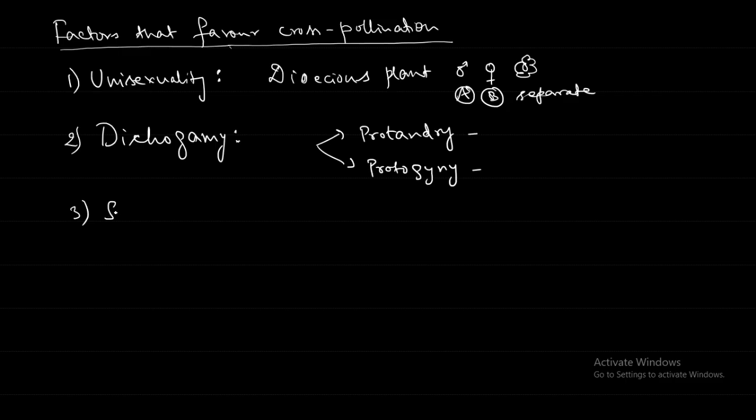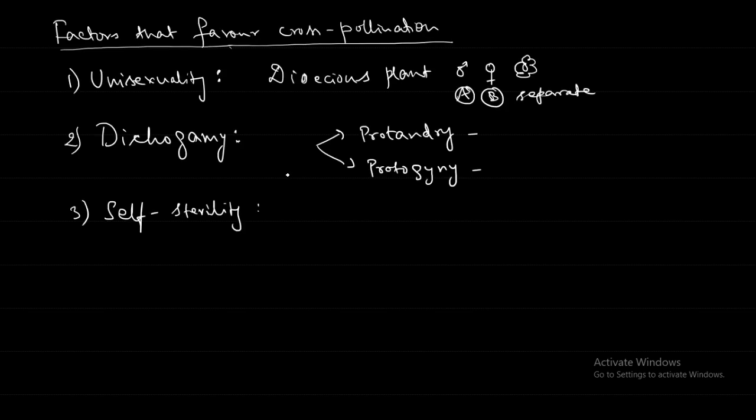Self sterility. Even when the stigma receives the pollen from the anther of the same flower, the pollen fails to undergo further growth. In such cases, only the pollen from another plant of the same species can complete the process of setting of the seeds.